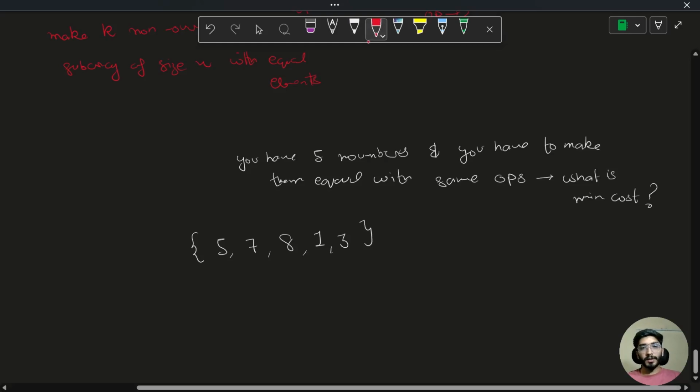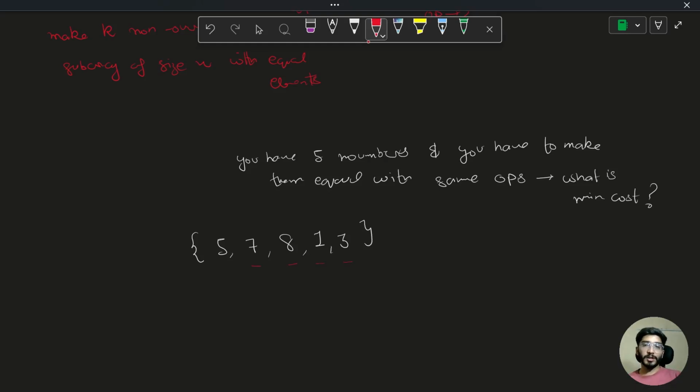So either you make all of them equal to 5, all of them equal to 7, all of them equal to 8, all of them equal to 1, all of them equal to 3. So how can you say that yes, this will be the minimum cost to achieve the same thing? Either you start making every number equal to any selected number and check for every possibility and get the minimum out of it. That would be the most stupid thing to do during the contest.